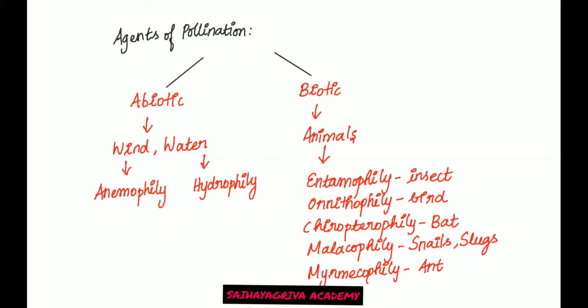Fine. Then we have adaptations for self-pollination and adaptations for cross-pollination, which we will just discuss. So adaptations for self-pollination, you have cleistogamy.